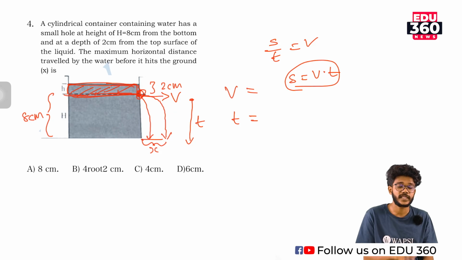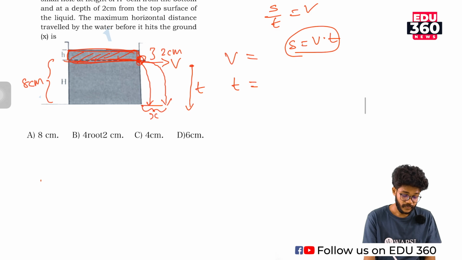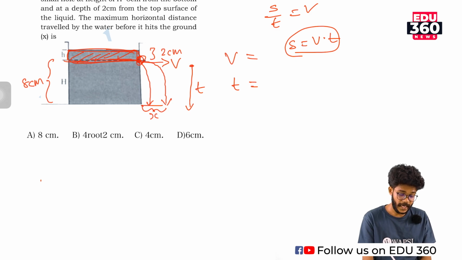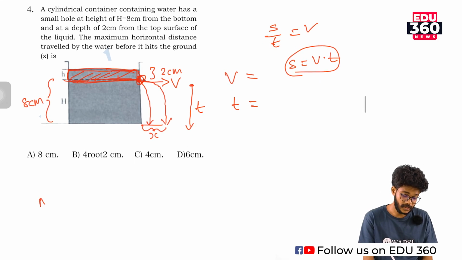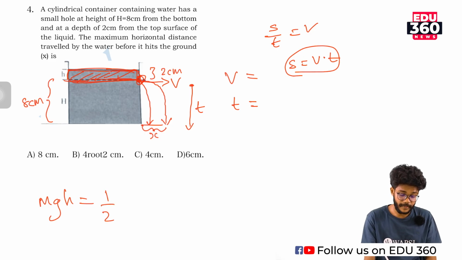That means the potential energy stored above the hole. Okay, mgh. The small height is 2 centimeter, so mgh is the potential energy, with height h equal to 0.02. And what is mass? We don't know. mgh, the maximum potential energy, will transform to kinetic energy, equal to half mv square. m and m can be cancelled.